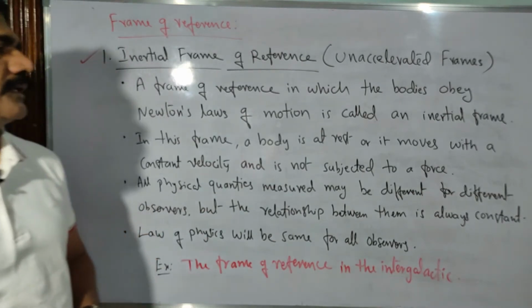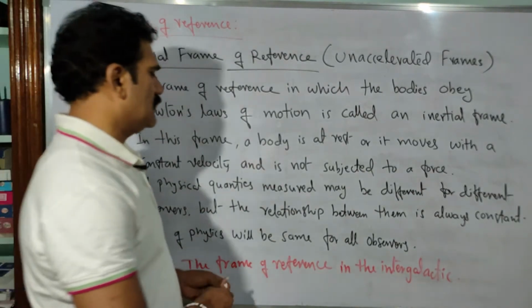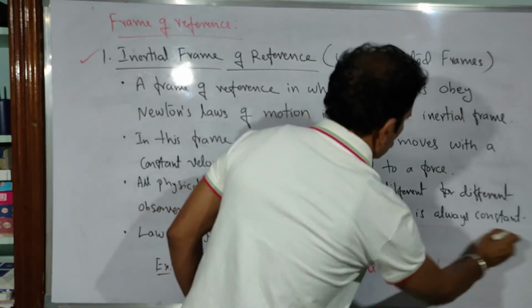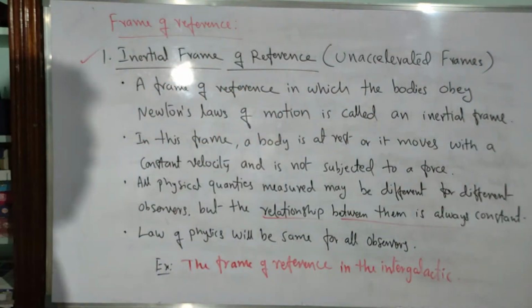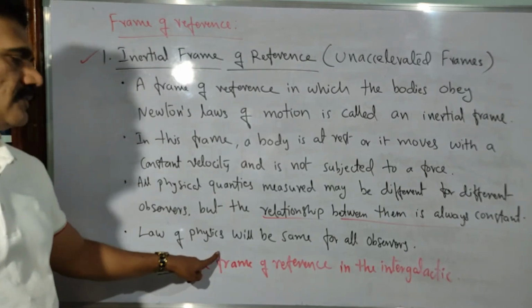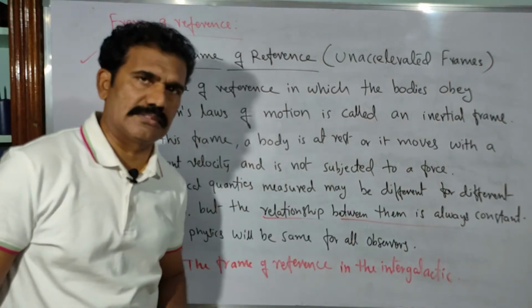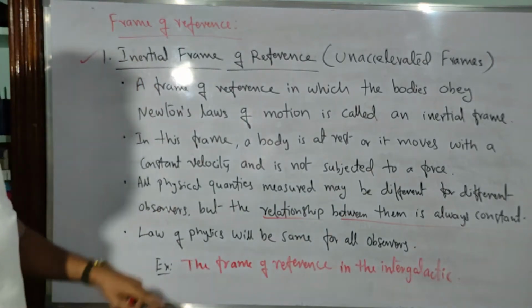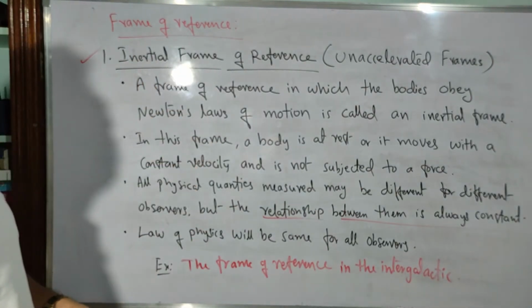Finally we conclude that all laws of physics will be the same for all observers here. So these are the points to be noted in the inertial frame of reference.